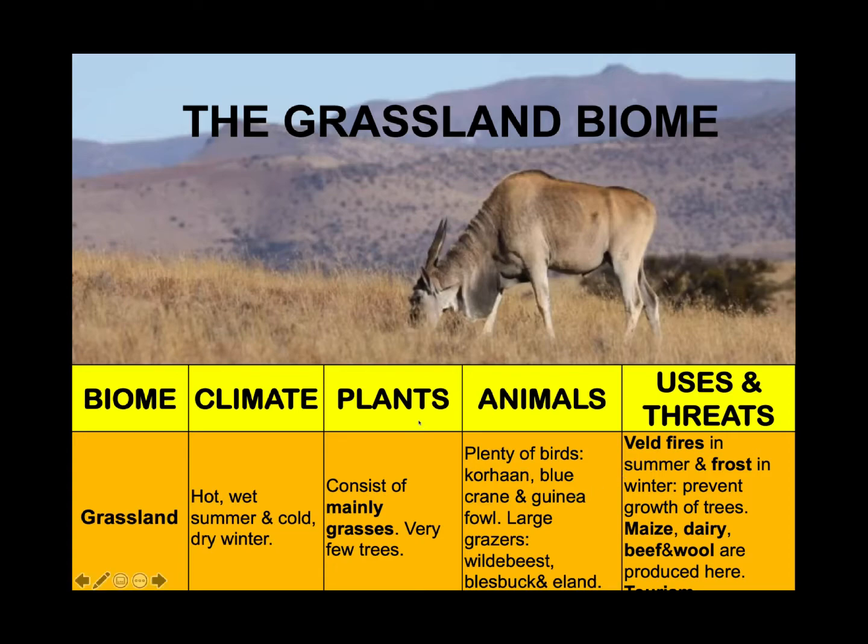Well, in summer it's so hot that veld fires become a problem. And in winter it's so cold that you find that this area has a lot of frost. Now these two conditions prevent the growing of trees. Maize, dairy, beef and wool are produced here as well, and it's a very important biome for tourism.